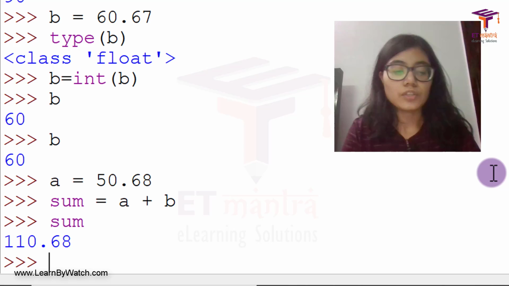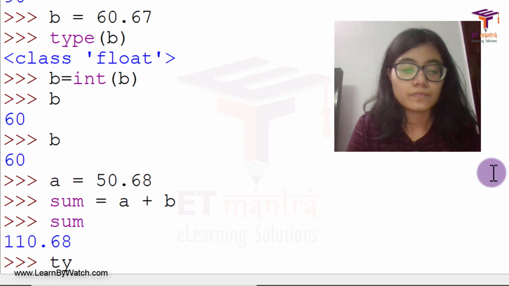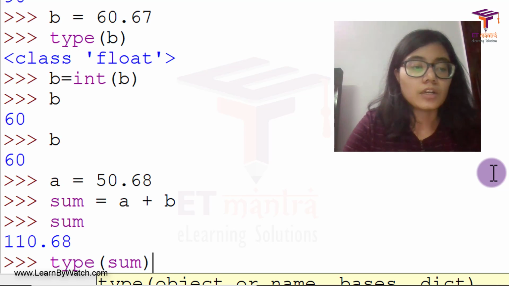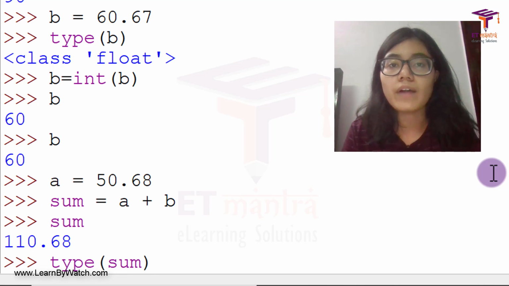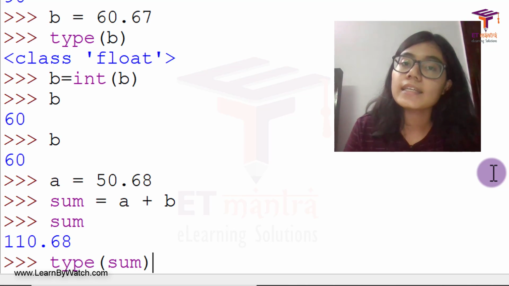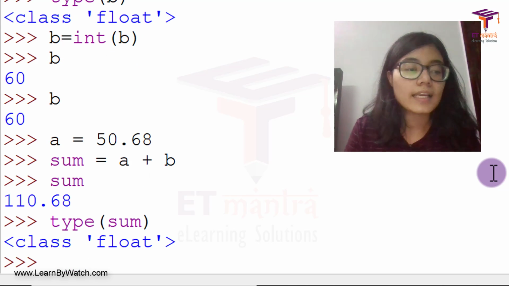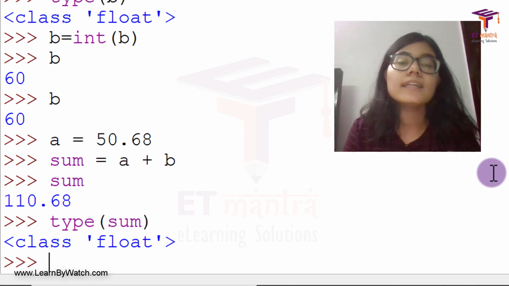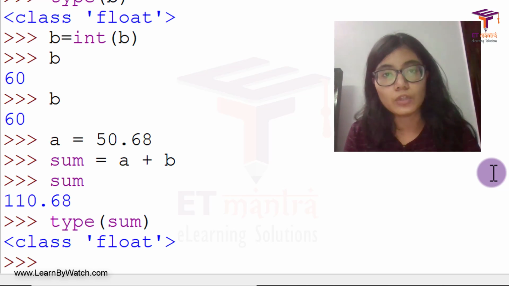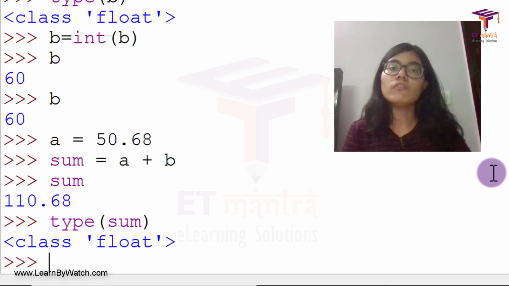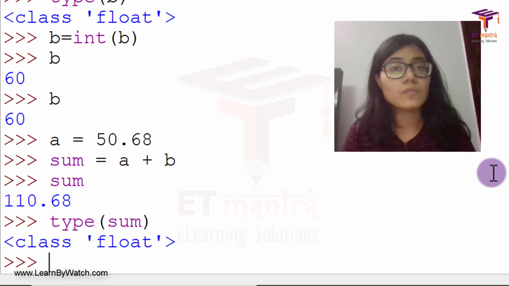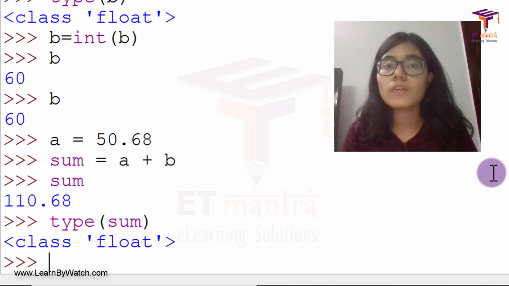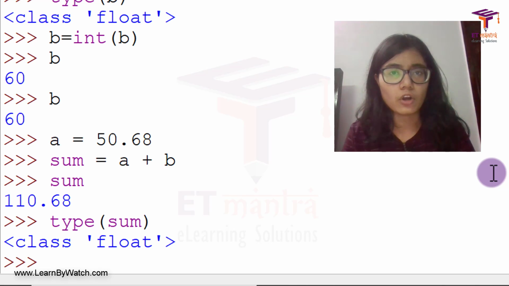So if I check type of sum, it is already evident to us because it shows a decimal value there, right? So it is already known to us that it is float, but let's check it, and it's float. Although one of them was int and one of them was float, it did a type conversion on its own and gave you the sum. So I hope the difference between implicit conversion and explicit conversion is clear and you can work with it with no problem at all.